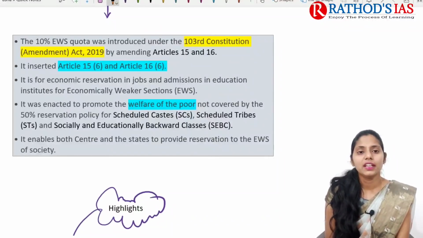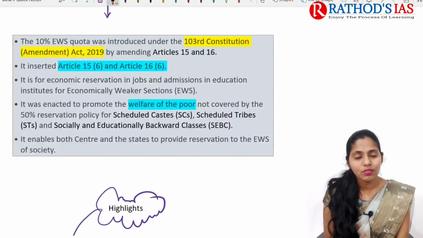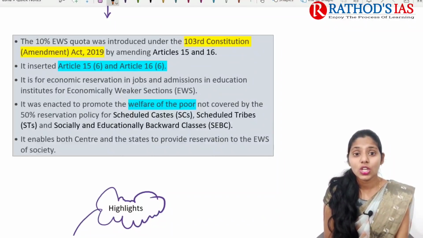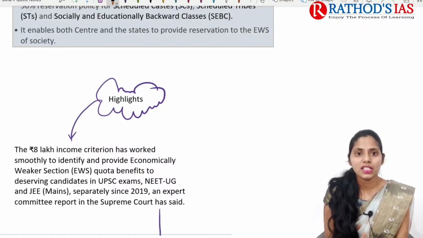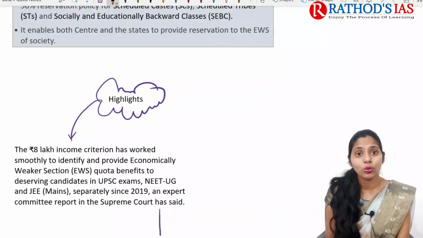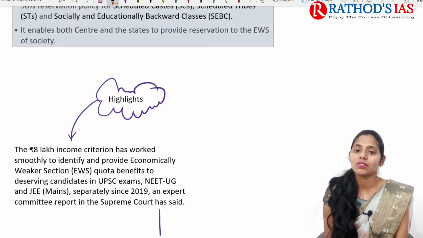Okay, and here this economically weaker sections of society quota is mainly focusing on economic reservation in jobs, admissions in education, etc. It was mainly enacted to promote the welfare of the poor who are not covered under the 50% reservation policy of scheduled castes, scheduled tribes, as well as socially and economically backward classes. Okay, and here this 103rd Constitutional Amendment Act mainly enables both the center as well as states to provide reservations to these economically weaker sections of society.